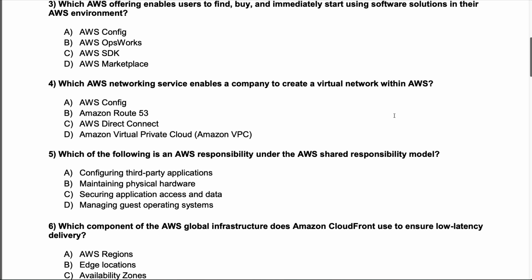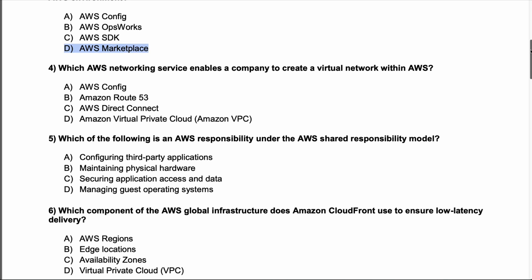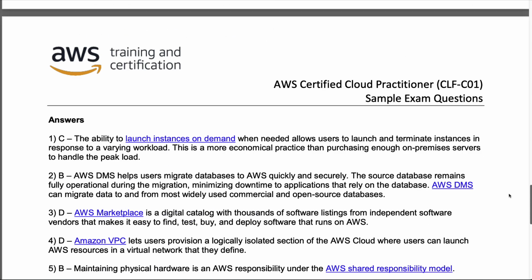So let's go to the third question here. Which AWS offering enables users to find, buy, and immediately start using software solutions in their AWS environment? We've got AWS Config, AWS OpsWorks, AWS SDK, or AWS Marketplace. Really important to know the terminology for this question. Let's scroll down to number 3 here.